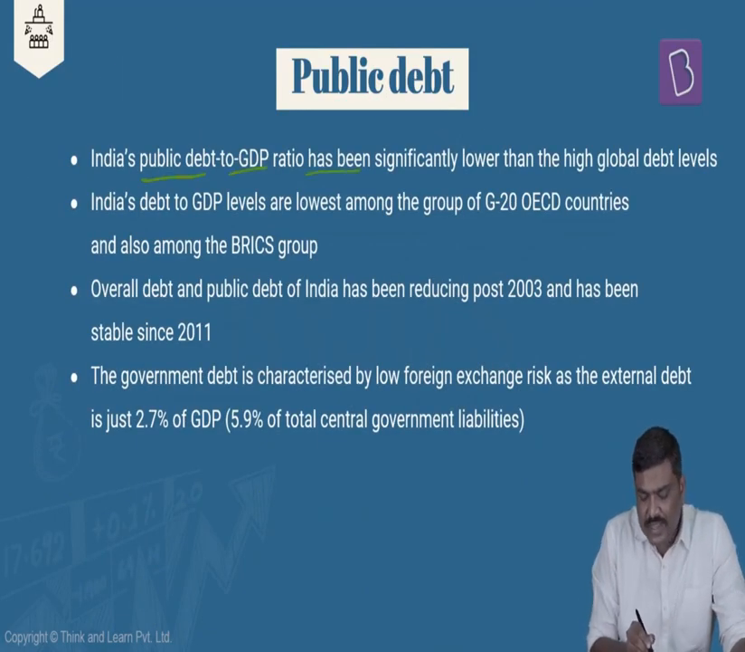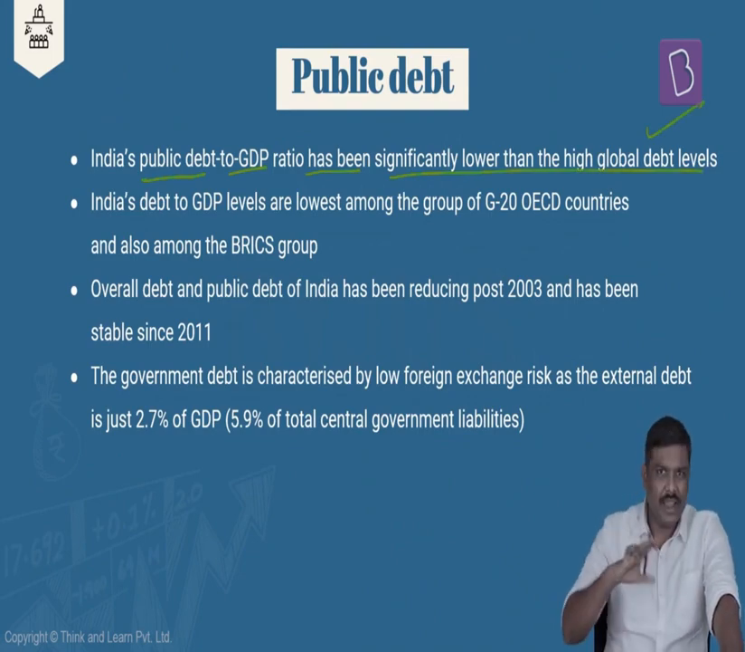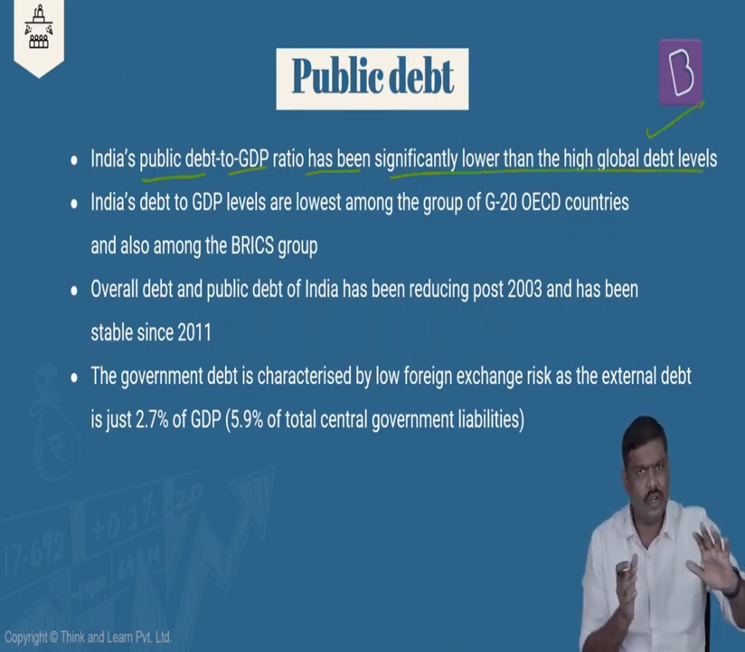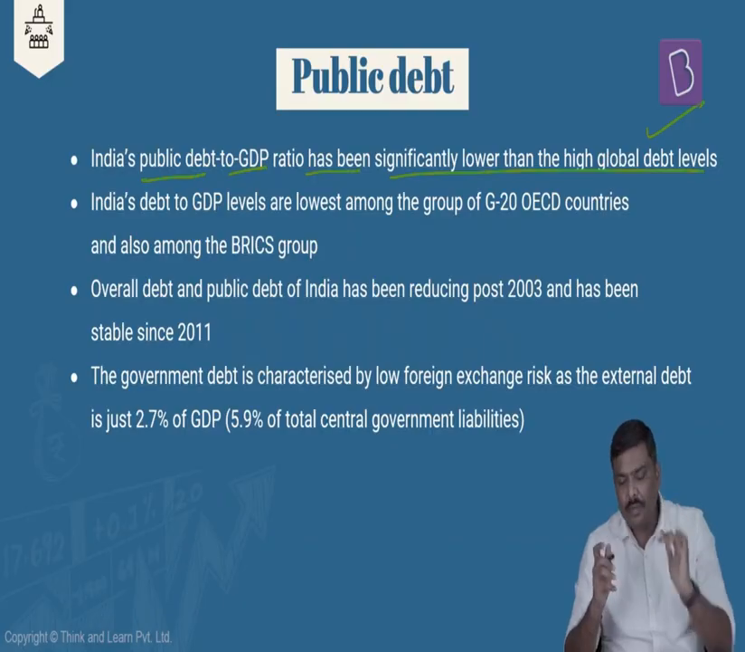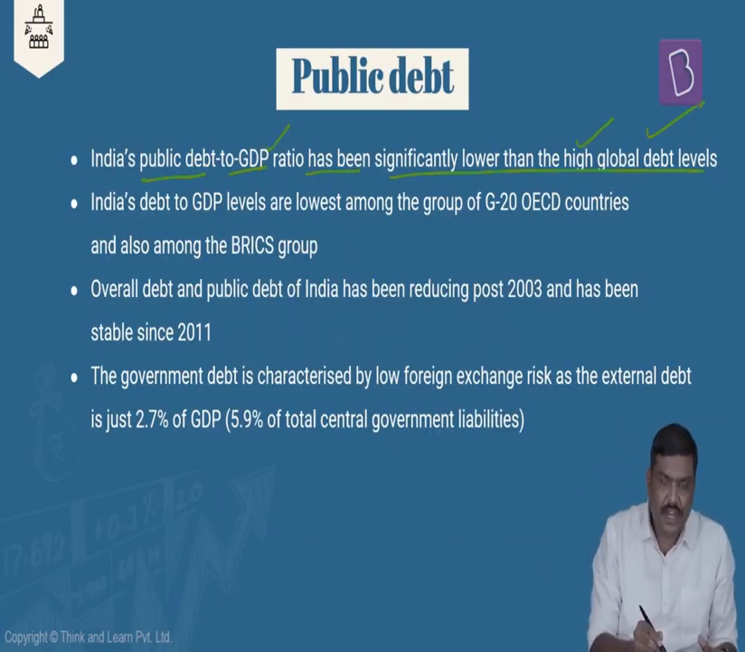India's public debt to GDP ratio has always been significantly lower than high global debt levels. When you compare, don't say the last 1 year, because the last 1 year is an unusual situation, not a normal situation. So generally what you're saying is India's debt to GDP ratio compared to, let's say, the global average has been generally lower.